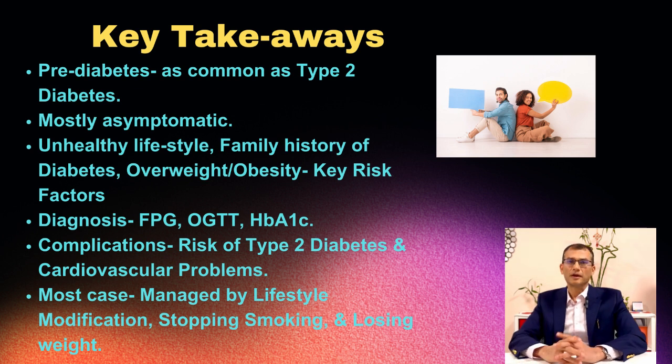So I would like to conclude with some key takeaways. Prediabetes is as common as type 2 diabetes. Most of the people are asymptomatic. Unhealthy lifestyle, overweight and obesity, and family history of type 2 diabetes are important risk factors. It can be diagnosed by 3 blood tests: fasting plasma glucose, oral glucose tolerance test, and HbA1c. The most important complications are development of type 2 diabetes and cardiovascular problems. Fortunately, it can be managed easily by optimizing the lifestyle, losing weight, and stopping smoking. Only a very small number of people will need medication to treat it.